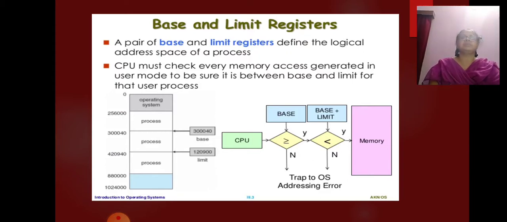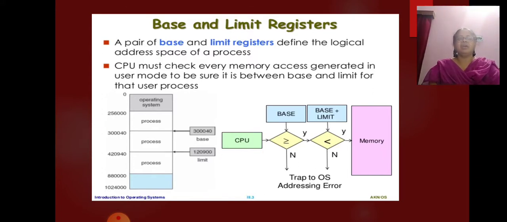Protection of memory space is accomplished by having the CPU hardware compare every address generated in user mode with the registers. Any attempt by a program executing in user mode to access operating system memory or other users' memory results in a trap to the operating system, which treats the attempt as a fatal error.